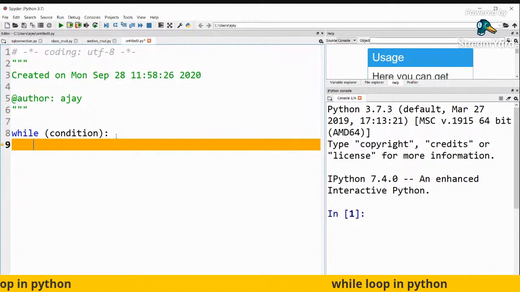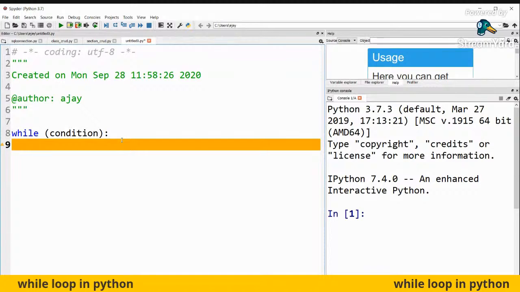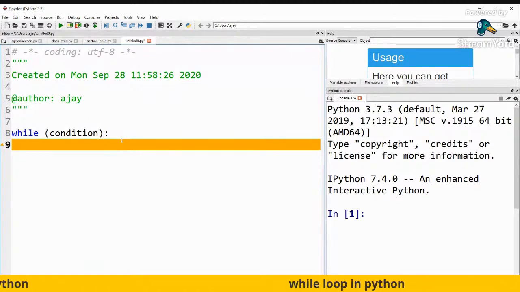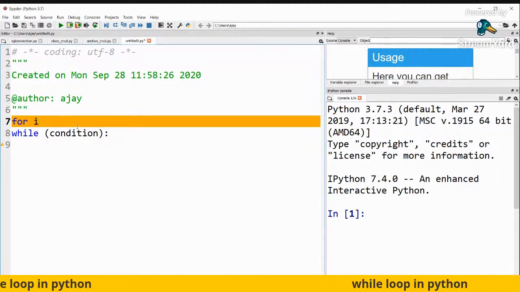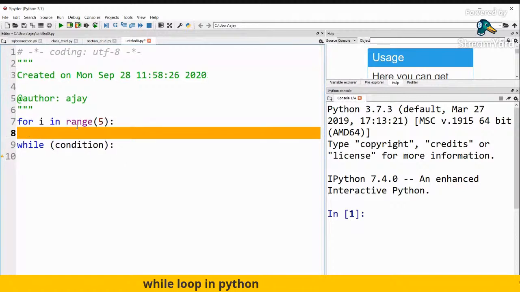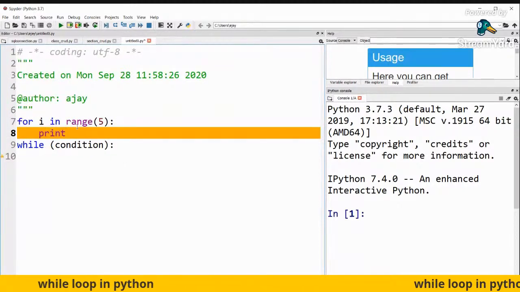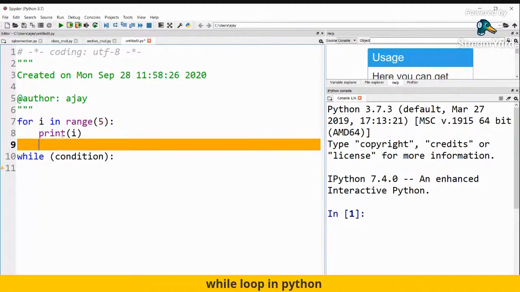Okay. So for example, the difference between a for loop and a while loop is that a for loop has a finite number of iterations. For example, if I say for i in range 5, and then I say print i, how many iterations does this for loop have?